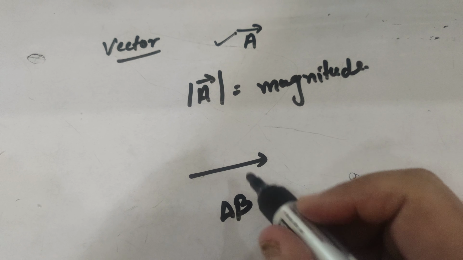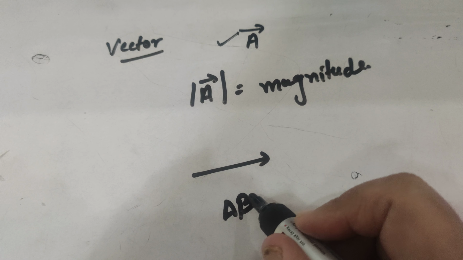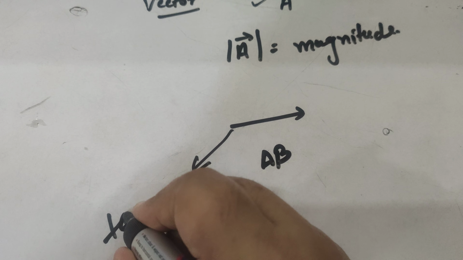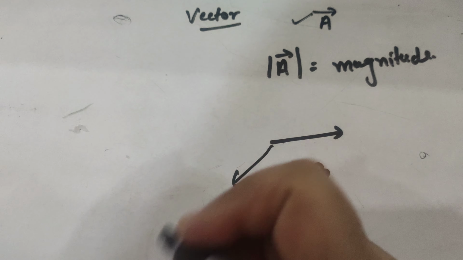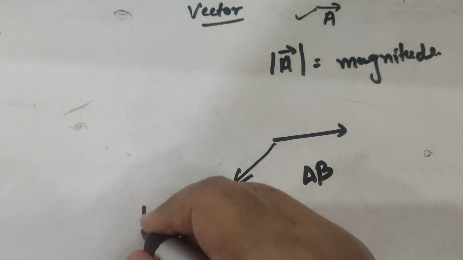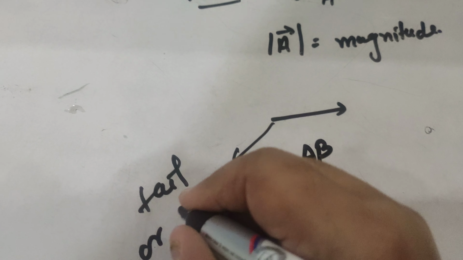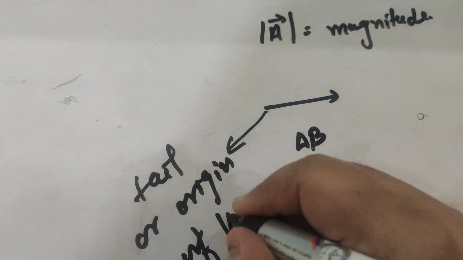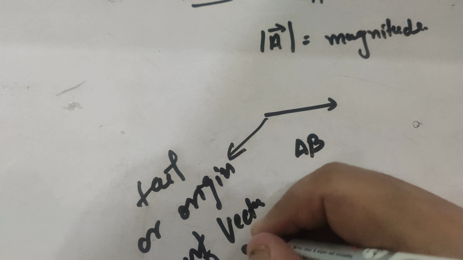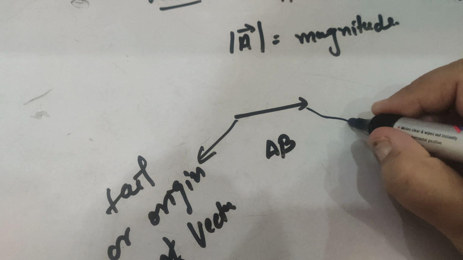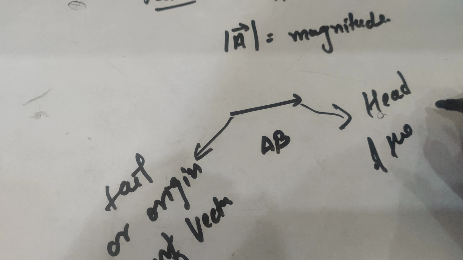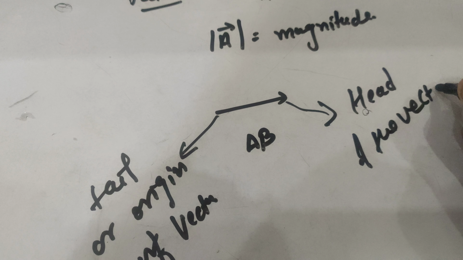Here the AB vector is represented by an arrowhead over it, where this terminal is known as the tail or origin of the vector. And this arrowhead is known as the head of the vector or terminal point.